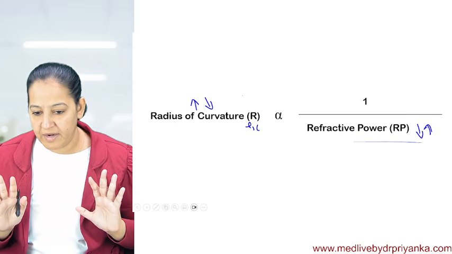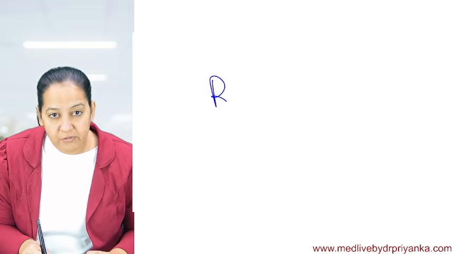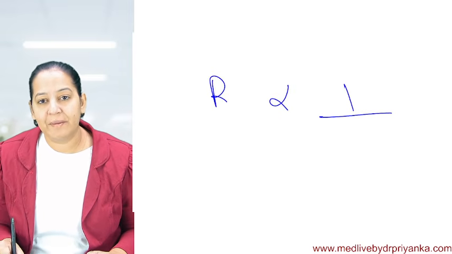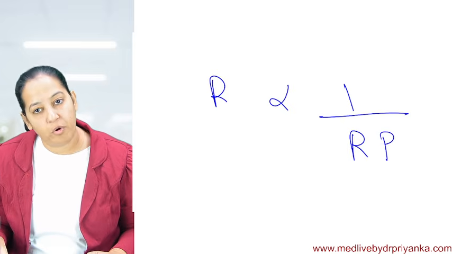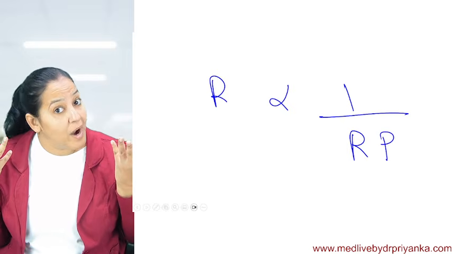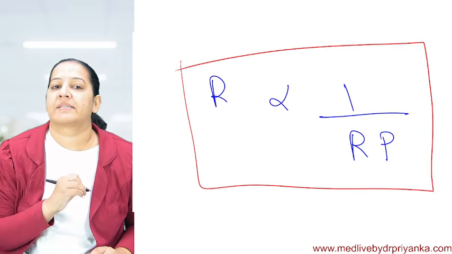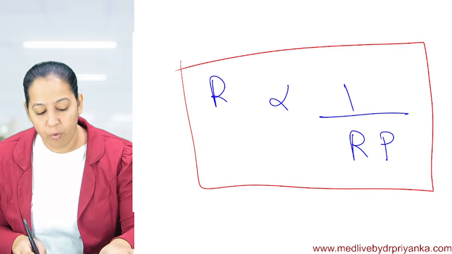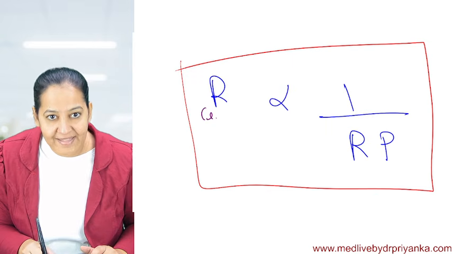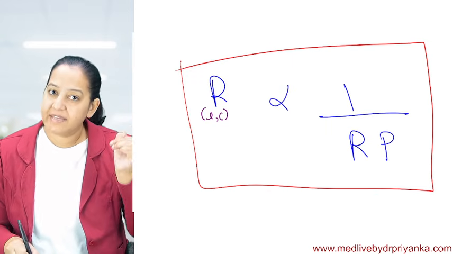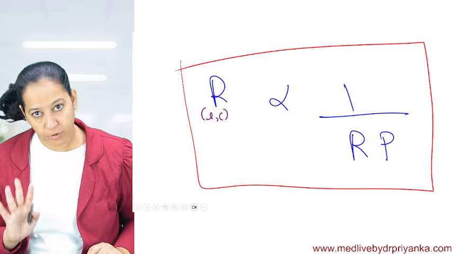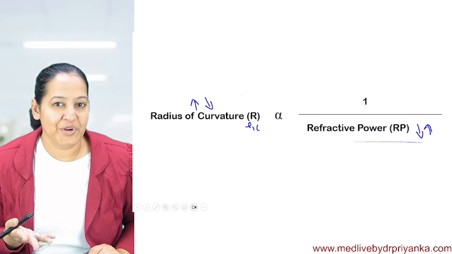What is the golden formula? The radius of curvature is inversely proportional to the refractive power of the eye. It's a golden formula. You can't change it. It's a formula in physics. You have to learn it in optics. Radius of curvature of whom? Radius of curvature of the lens or cornea. It is inversely proportional to the refractive power. I told you this formula. Now we will apply it in the surgery, people.